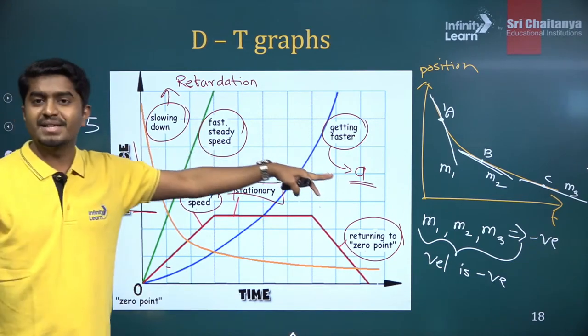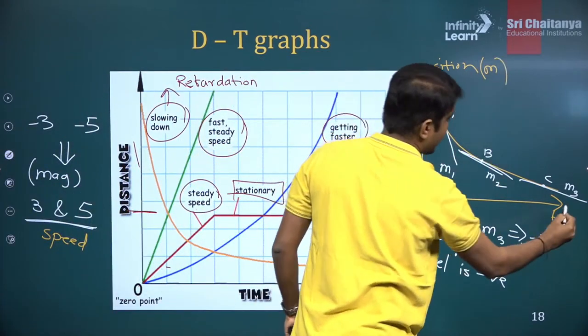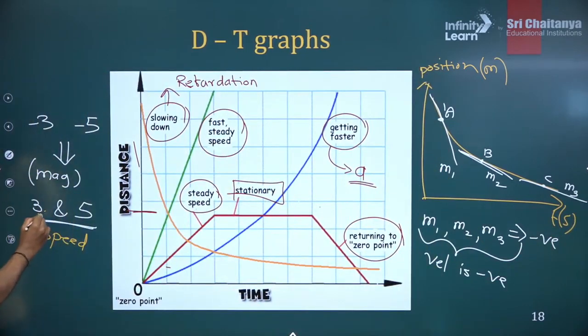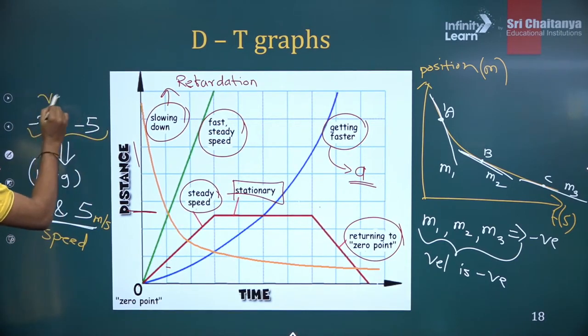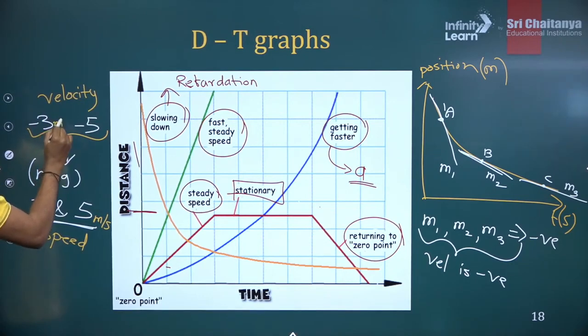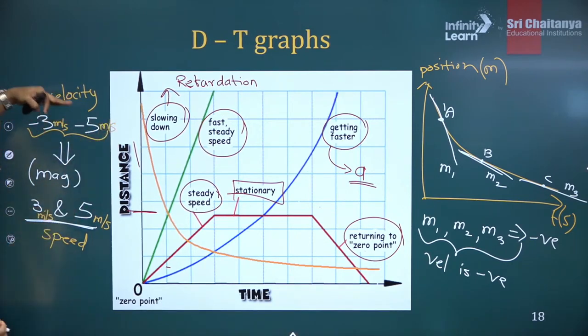Whatever values. Let's suppose it is meter per second. If the position is in meters and time is in seconds, this will be 3 meter per second. This would be 5 meter per second. These are the velocities. So this would be minus 3 meter per second and minus 5 meter per second. Understood now? How to convert from velocity to speed?